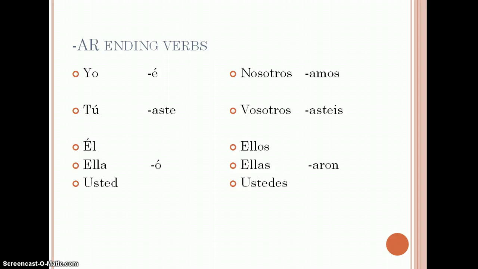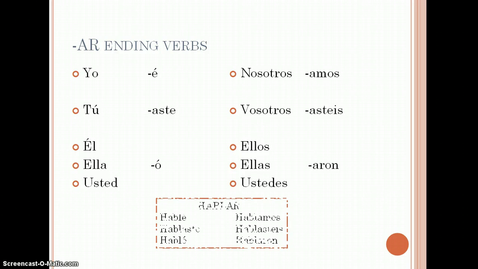In that box, you should fill in those forms. So yo é, tú aste, él, ella, usted ó, nosotros amos, vosotros asteis, ellos, ellas, ustedes aron. And note where your accents are. Here's an example with hablar. Hablé, hablaste, habló, hablamos, hablasteis, hablaron.